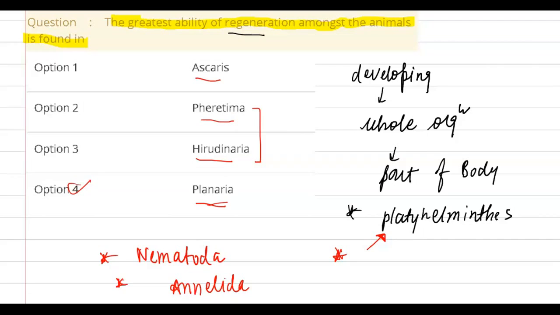And Planaria is a non-parasitic organism. It is non-parasitic as well. So it has the ability, or we can say capability, to produce a new organism from a body part. So option 4 is the correct answer.